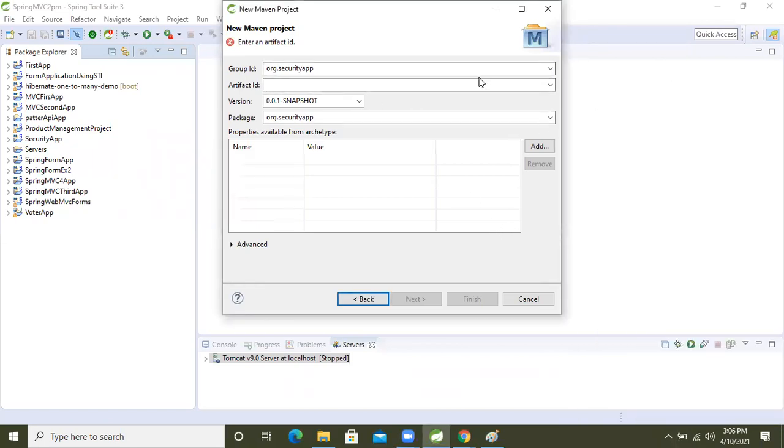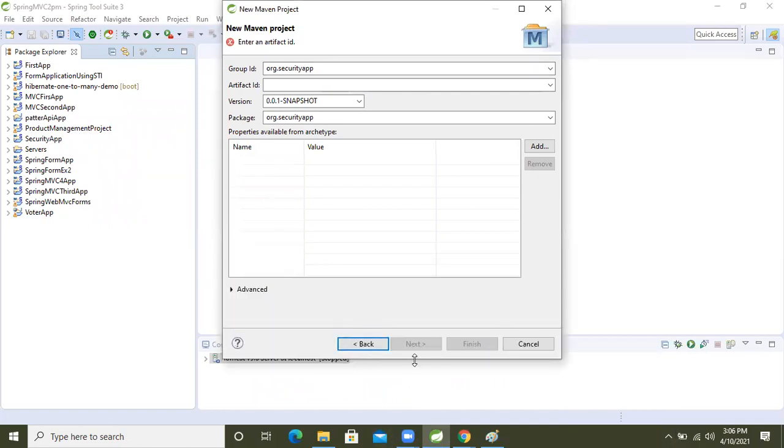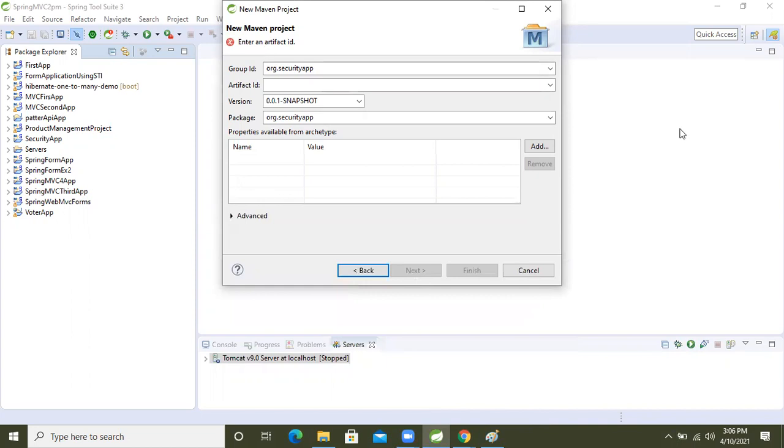Okay, so let's create the application. Here I'm giving org dot spring rest application, spring rest first application.